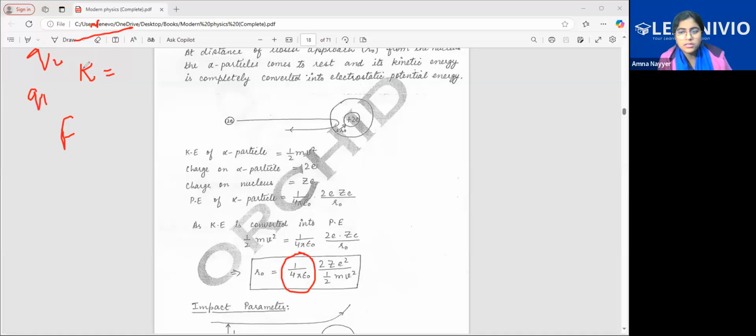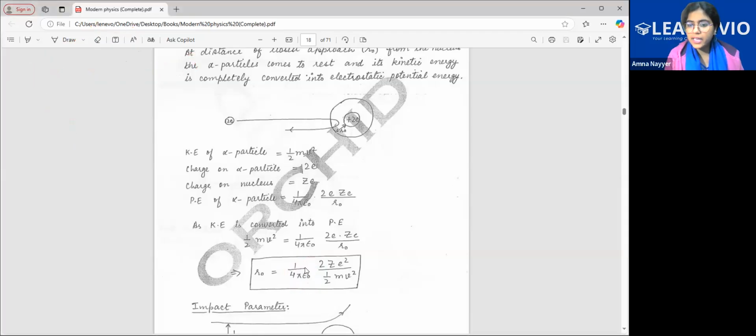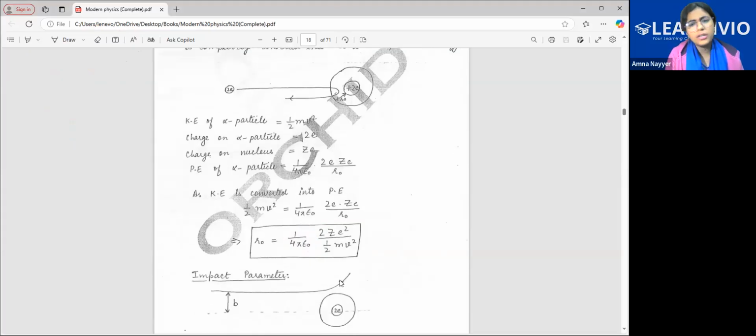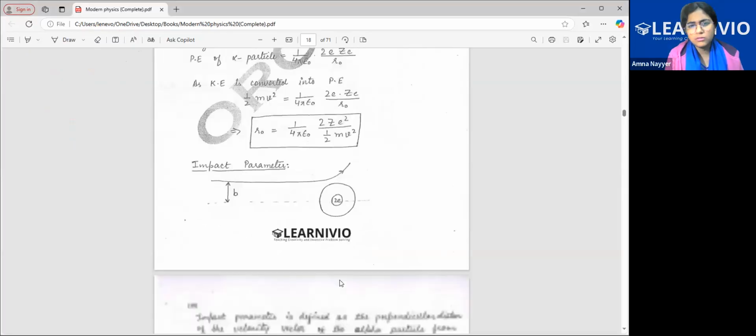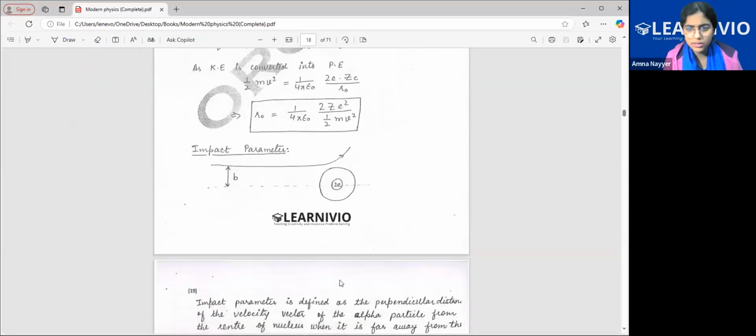The dielectric constant in 9 into 10 to the power 9. Yes, both are 9. Remember, 9 power is also correct. Absolutely right. So here 1 over 4 pi epsilon naught, that is K, 2 Ze square by the kinetic energy, or half mv square. This formula only you need to know, not the derivation. Derivations of this chapter have been deleted in your syllabus, so you just need to know the formula.